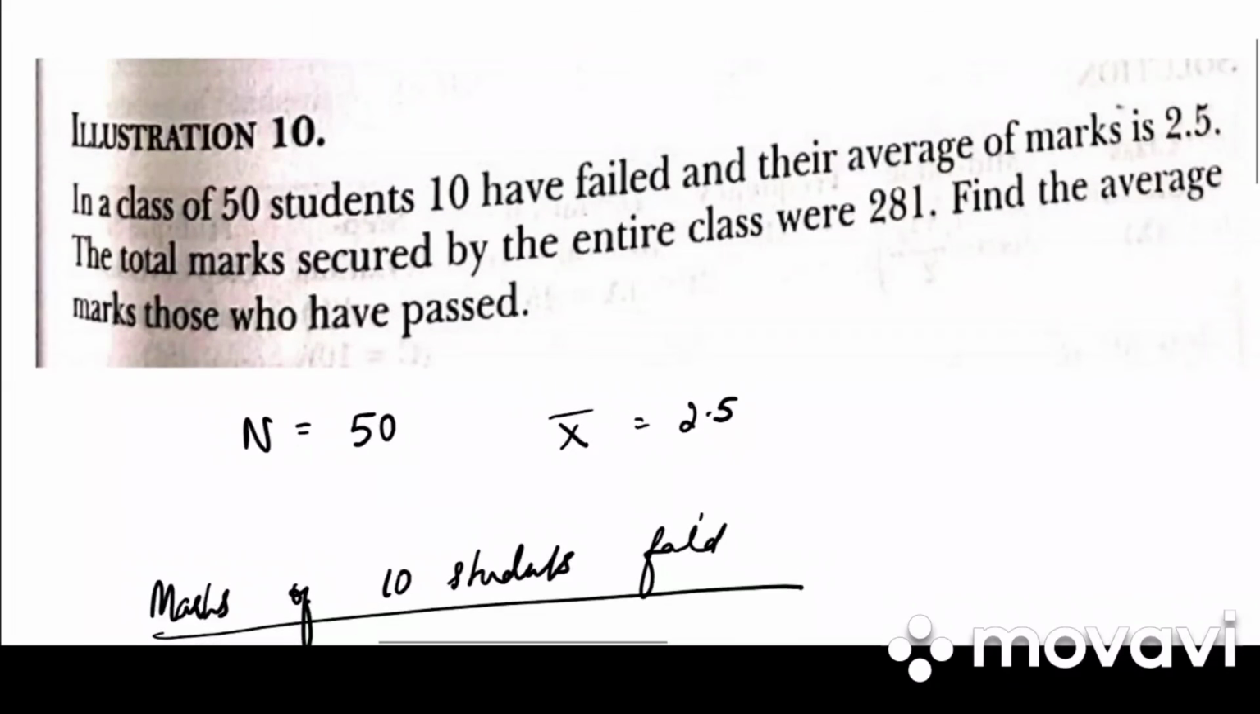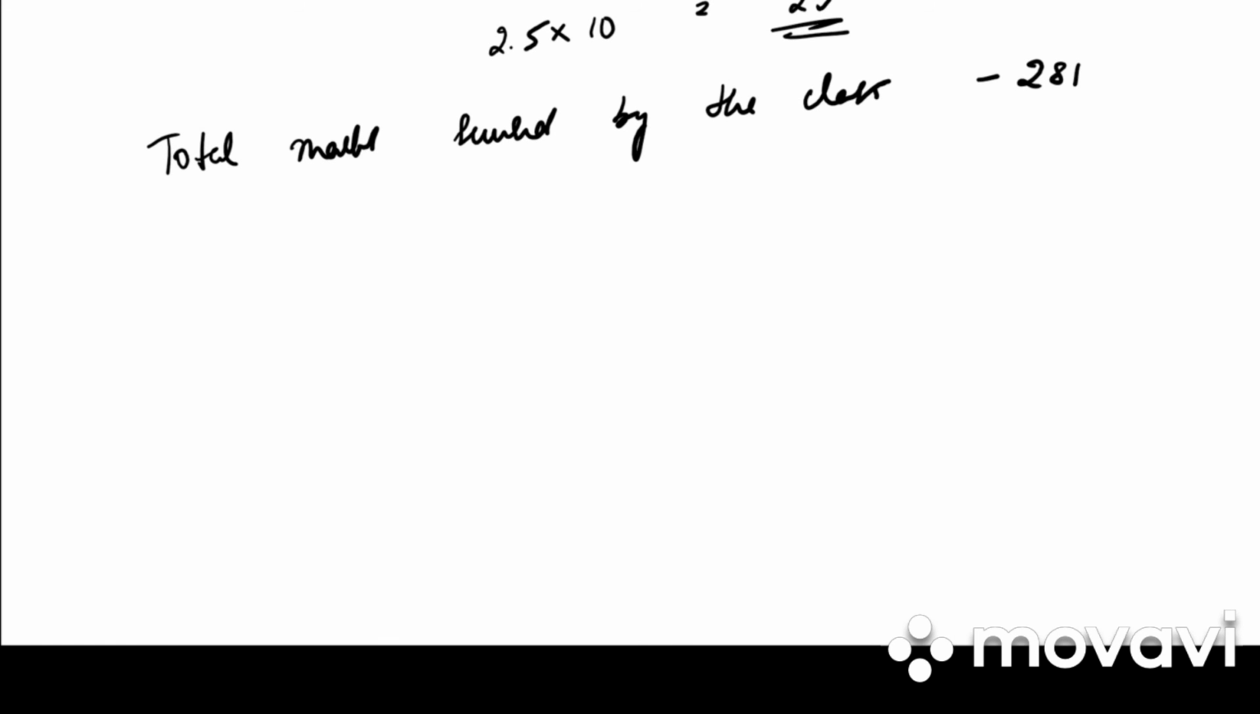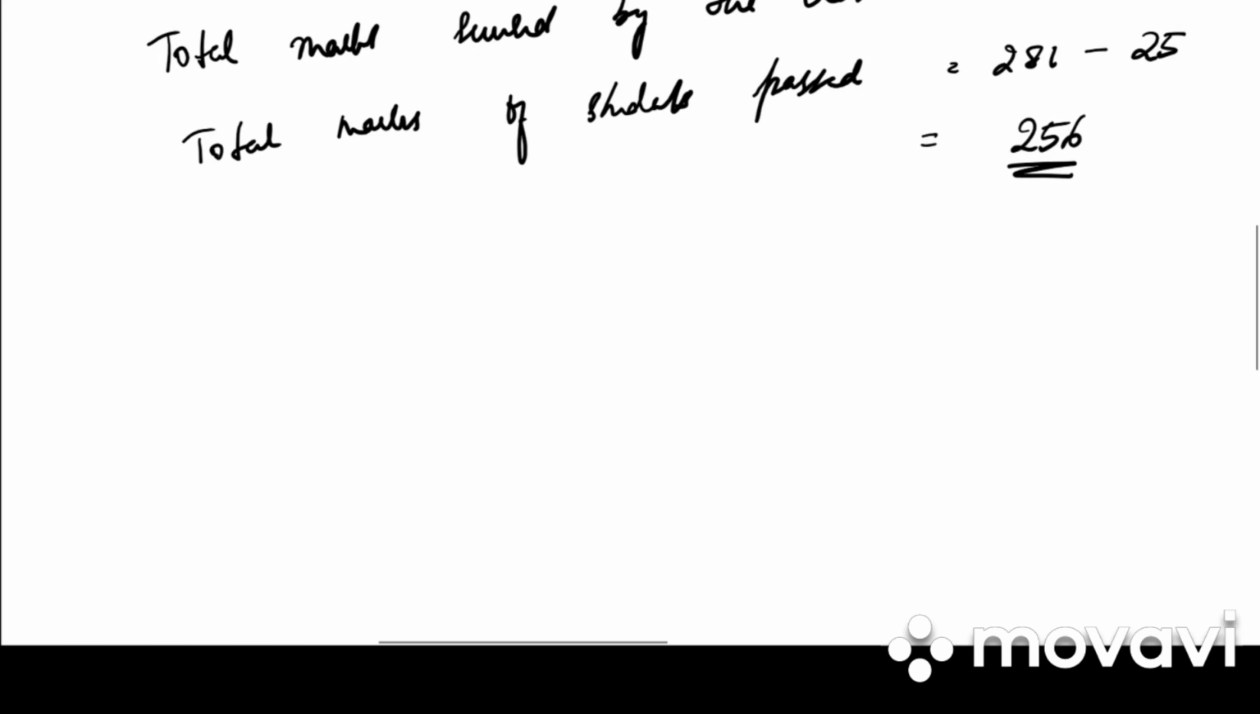But in the question, what have they asked us? Find the average marks of those who have passed. We want to know only the marks of students who have passed. Then we have total marks of students passed. So what is the actual total marks? 281. What is the marks of failed students? We found out it is 25. So 281 minus 25 is 256.